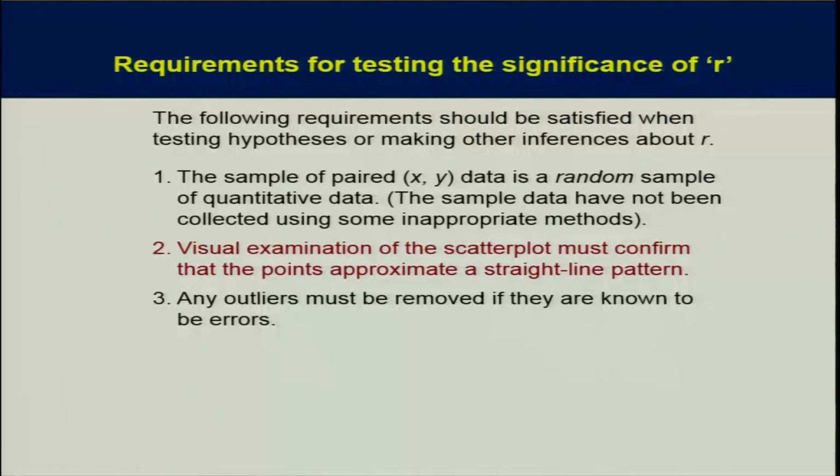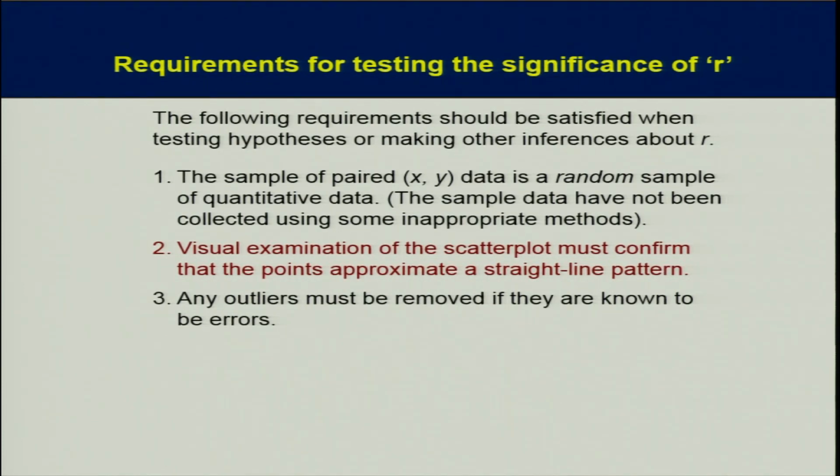Now there are certain requirements for testing the significance of R. So the following requirements should be satisfied when testing hypothesis. Suppose you got certain values of the correlation coefficient. How would you know that it is significant? How would you know it is genuine relationship? So you need to go for a test. Testing in statistics, these tests are quite common. So you need to put a test to test the significance of correlation coefficient.